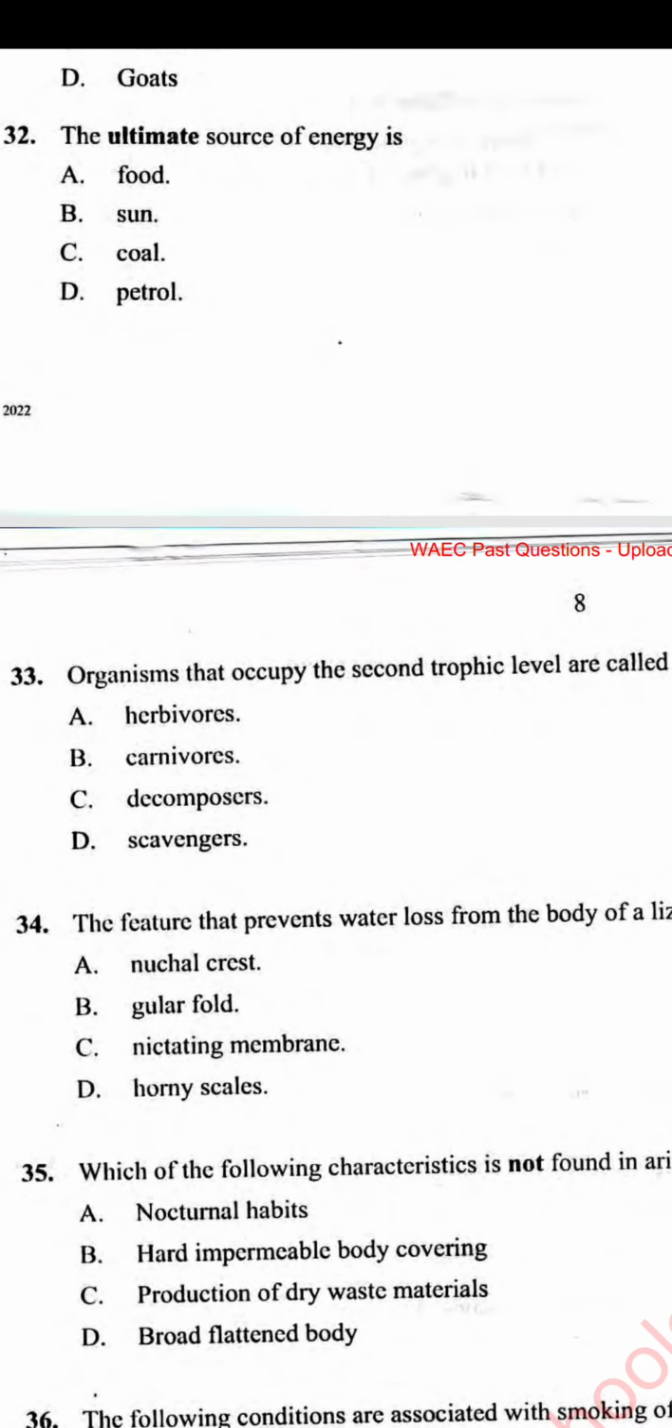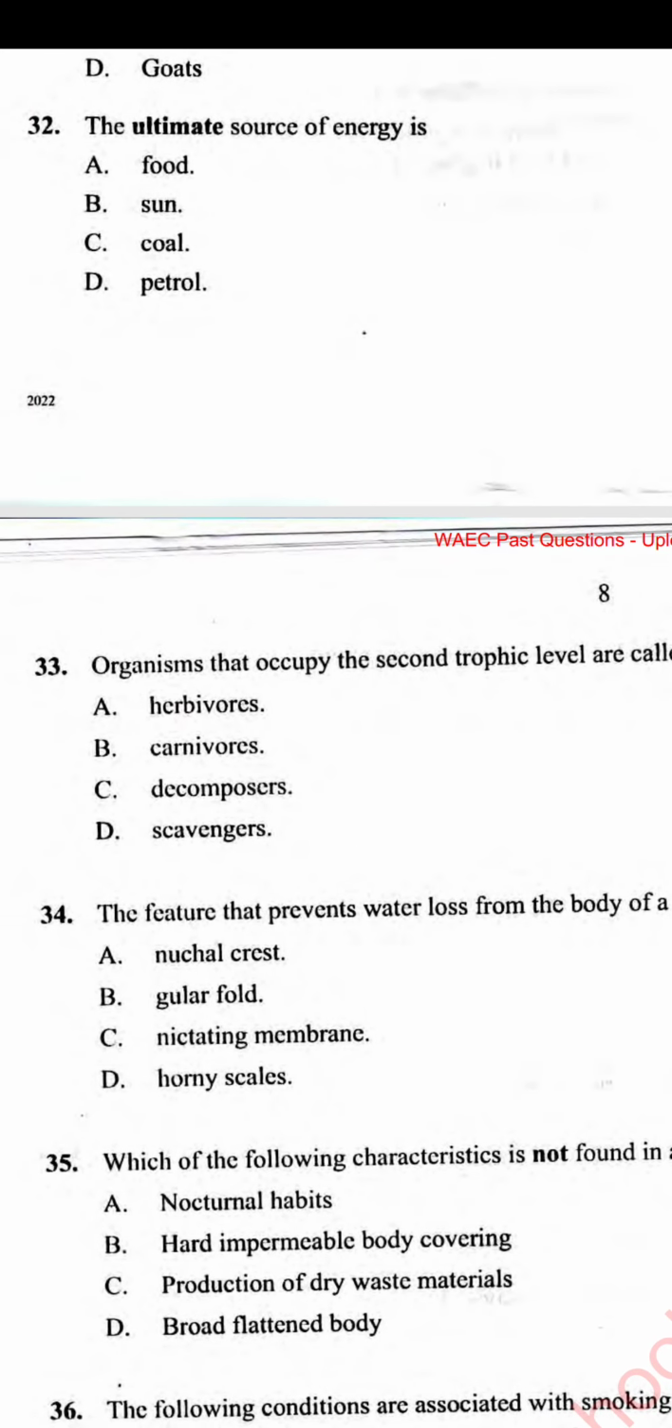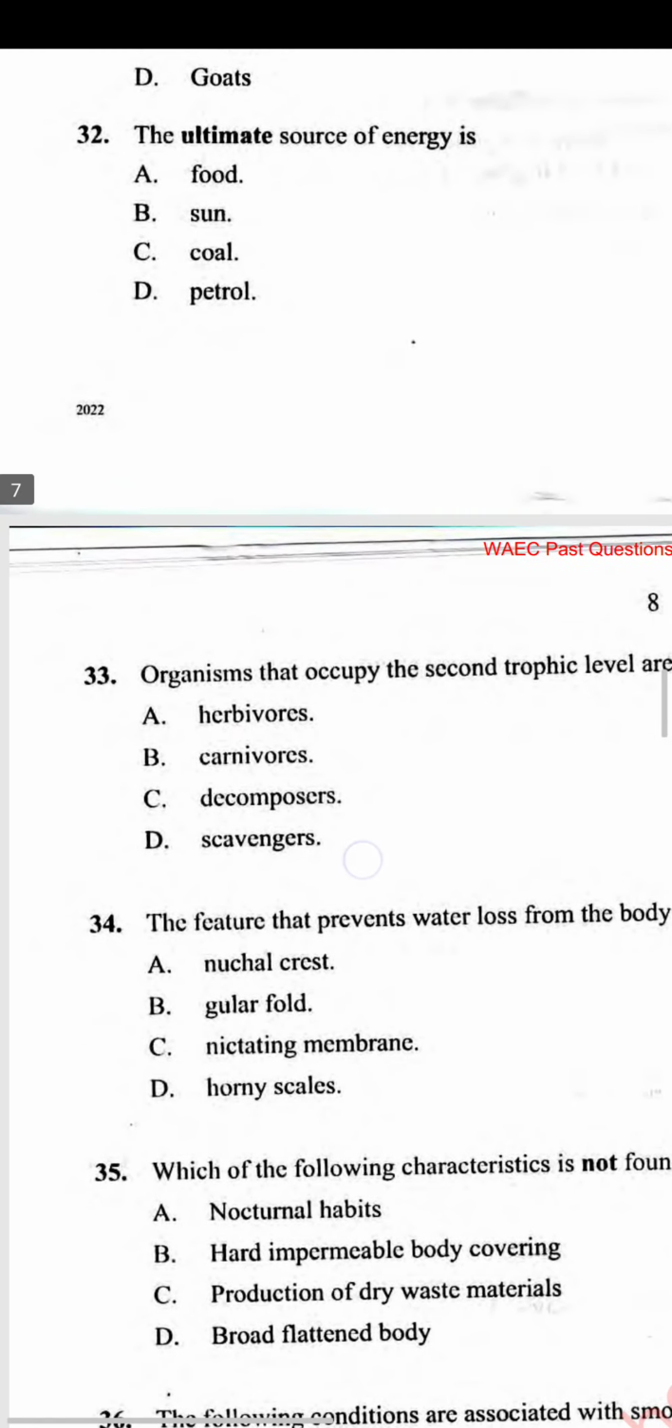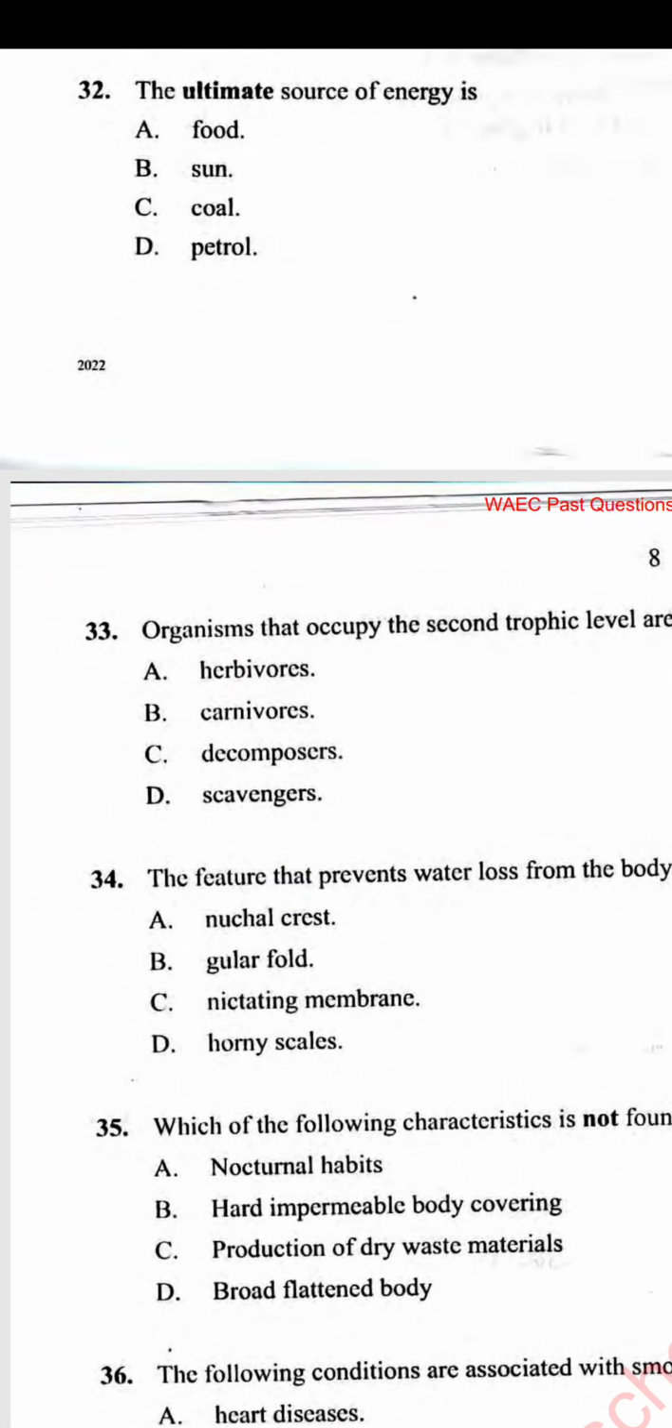The decomposer is on the third trophic level. Now the producers are the green plants, because they are able to manufacture their own food, like I've said earlier. What feeds on green plants? According to the options here, herbivores are things that feed on plants. So they should be the ones in the next level, the second trophic level. So herbivore is the answer.